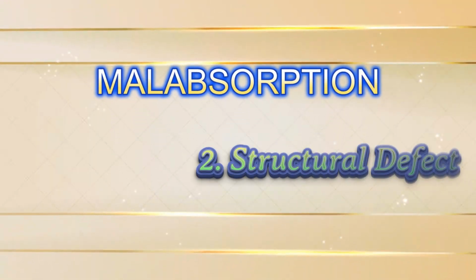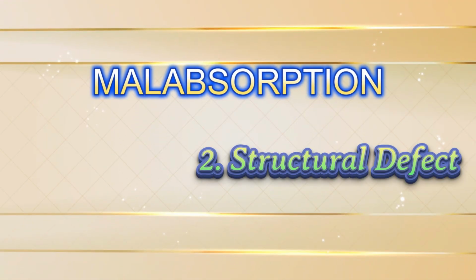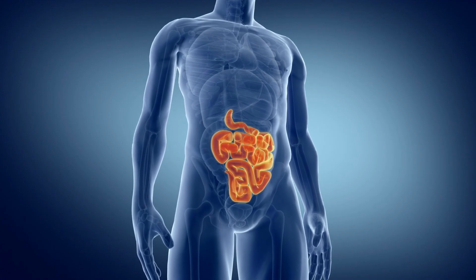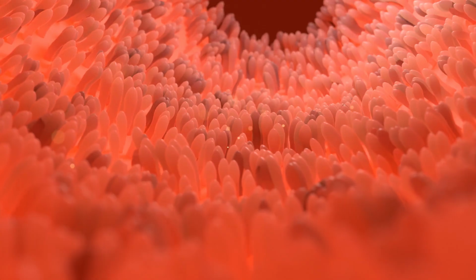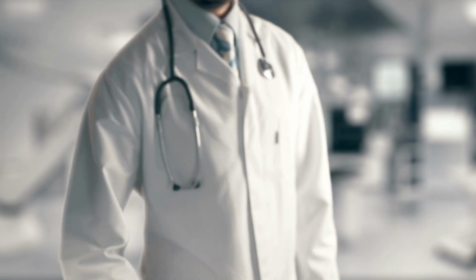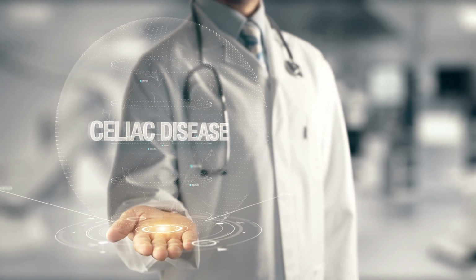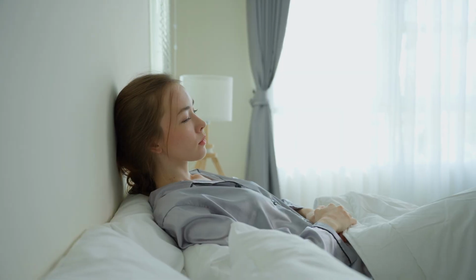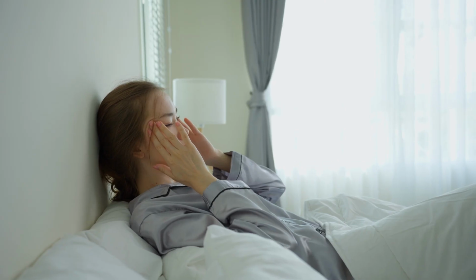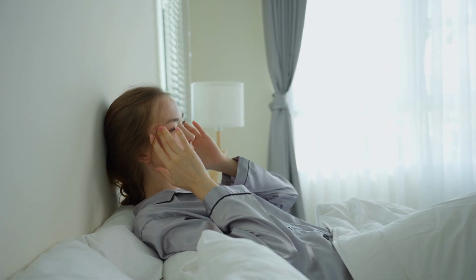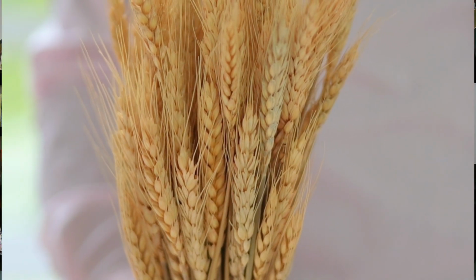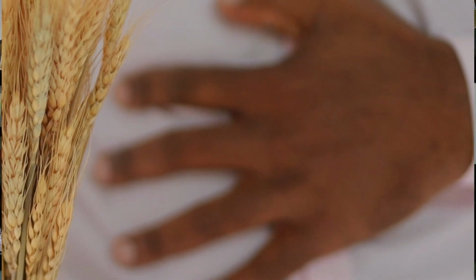And lastly, let's look at another common cause of malabsorption, this time due to structural changes in the absorption site, the small intestine. Let's look at celiac disease. Celiac disease occurs as an autoimmune response to the presence of gliadin, a breakdown product of gluten.